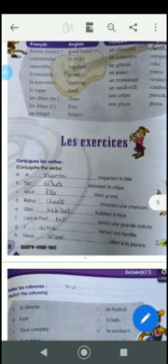Now what you have come across: for ER regular verbs, you can follow the pattern, but for être, avoir, aller, you have to memorize the verb as they are irregular verbs.